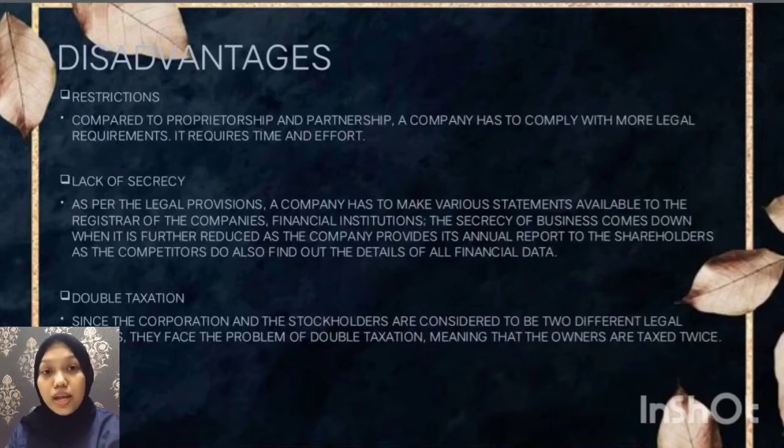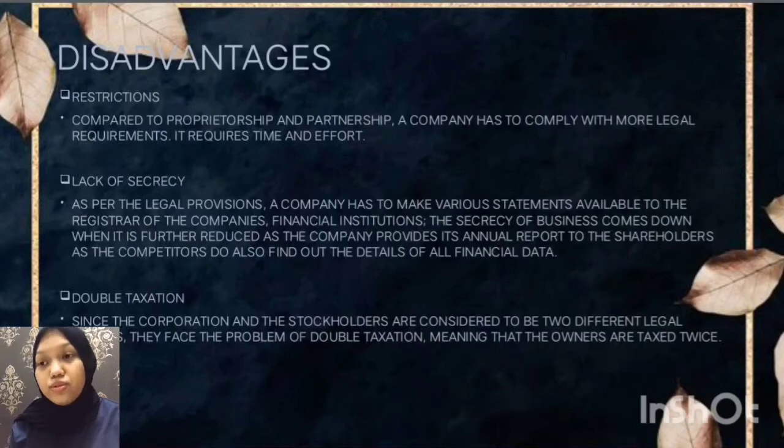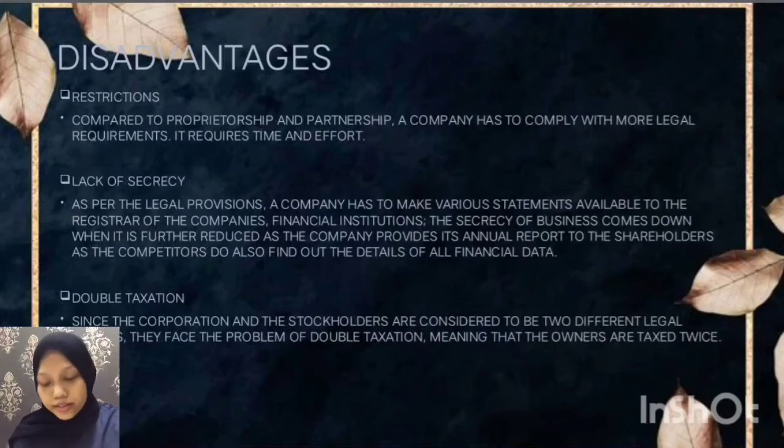The next one is lack of secrecy. As per the legal provisions, a company has to make various statements available to the registrar of the company's financial institutions. The secrecy of business is further reduced as the company provides its annual report to the shareholders, and competitors can also find out the details of all financial data. In the partnership, there is no legal obligation for partners to publish their financial information. If the partnership intends to keep the information secret, it is possible to maintain the secrecy of the information.